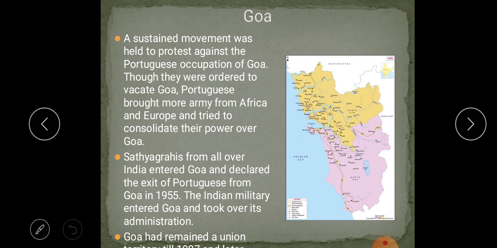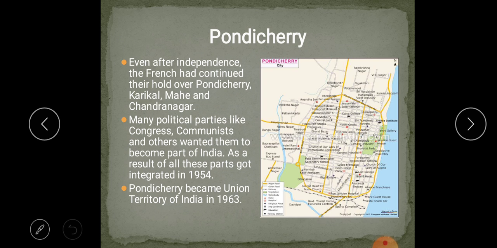We got independence in 1947, and for seven more years the Portuguese ruled Goa, Diu, Daman, Dadar and Nagar Haveli silently. They did not want to merge with the Indian Union. Then the Indian military entered Goa and took over its administration. Now Goa merged with Indian territory.